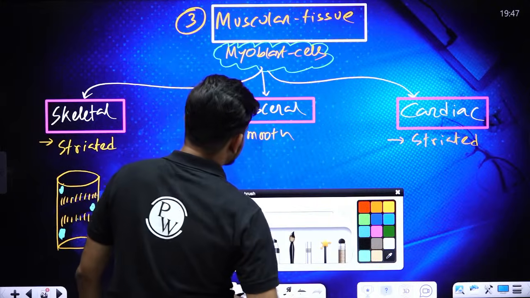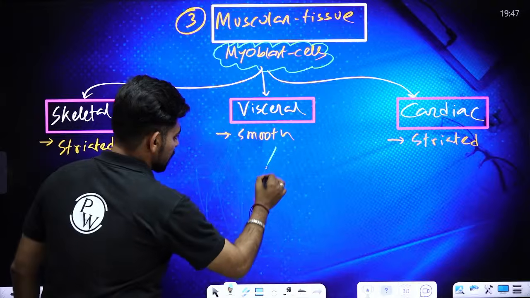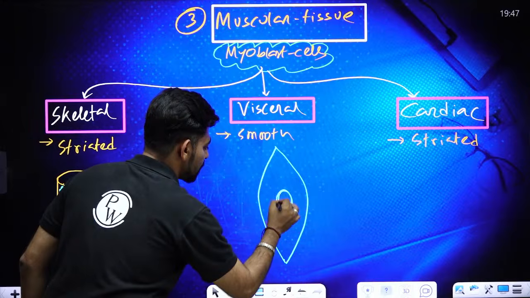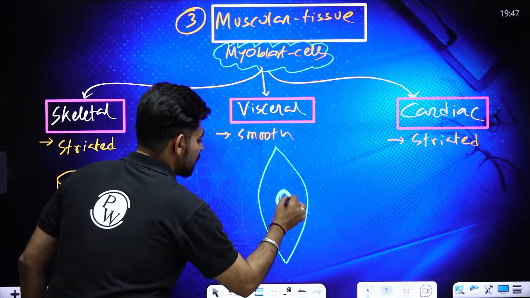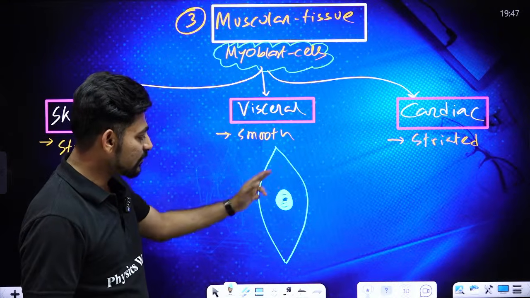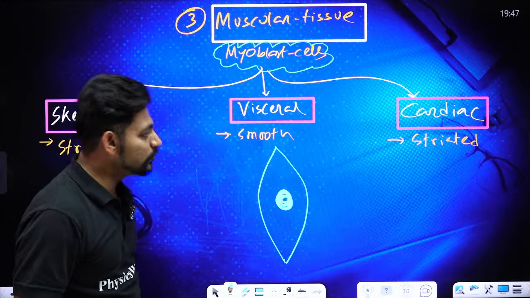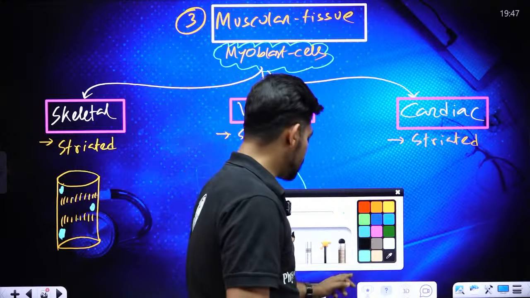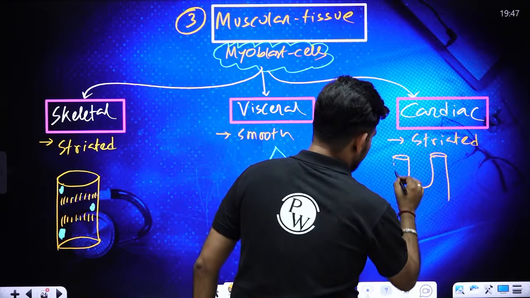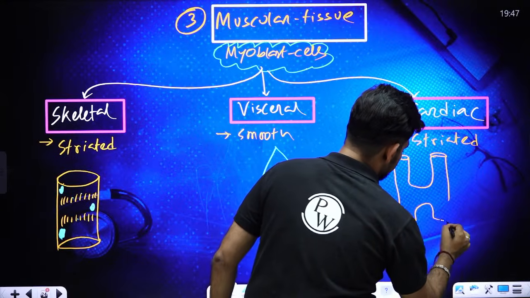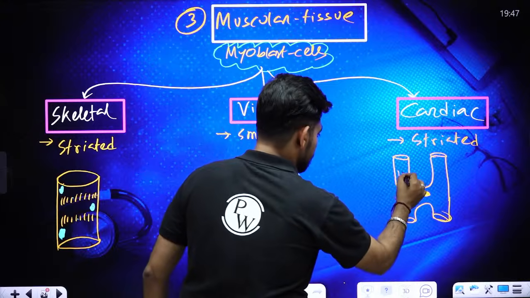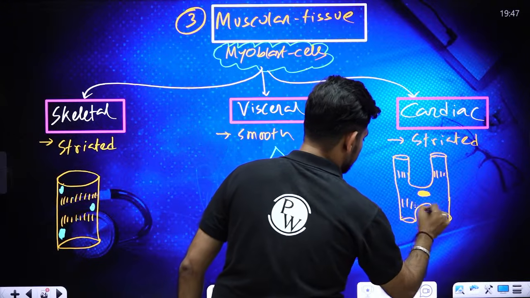Okay. Now if you check a smooth muscle cell or visceral muscle cell, it looks like a spindle. You can also call this a fusiform shape or tapered shape. The cytoplasm is free of such banding. There is no stripe or striation present inside. That's why it's called smooth muscle. Now let's check cardiac muscle. Cardiac muscles are a very special kind of muscle. They are branched muscles with a single nucleus but with stripes or striation.